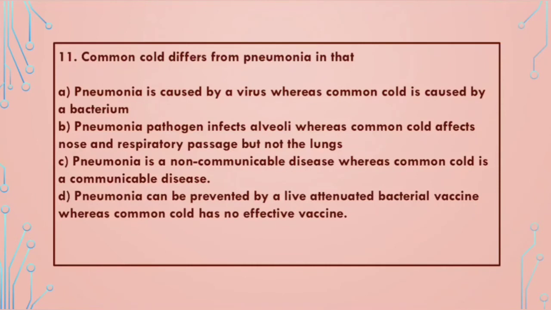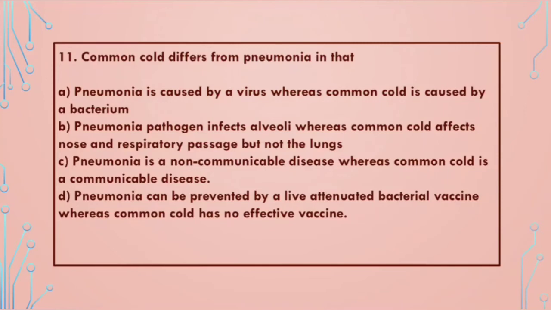Common cold differs from pneumonia in that: A. Pneumonia is caused by a virus, whereas common cold is caused by a bacterium. B. Pneumonia pathogen infects alveoli, whereas common cold affects nose and respiratory passage but not the lungs. C. Pneumonia is a non-communicable disease, whereas common cold is a communicable disease.